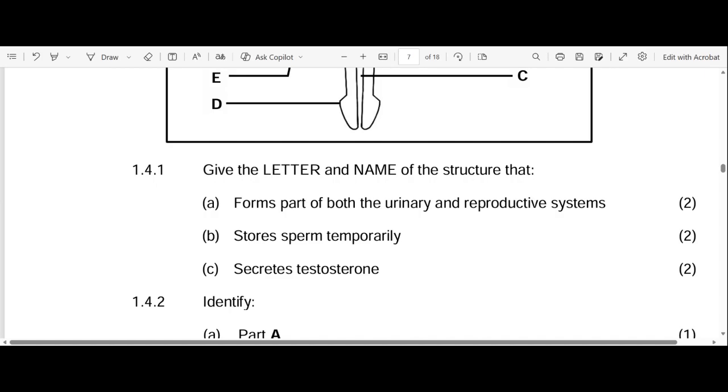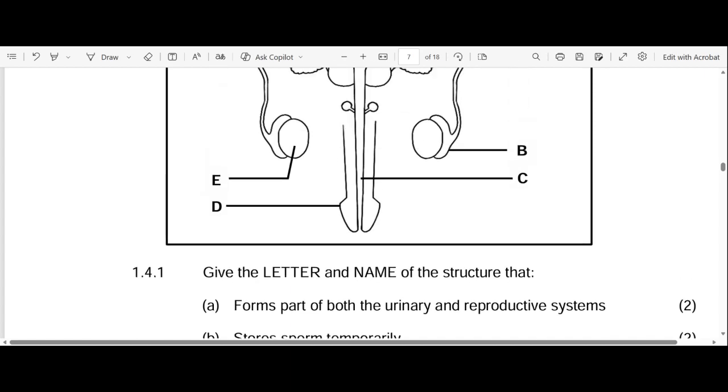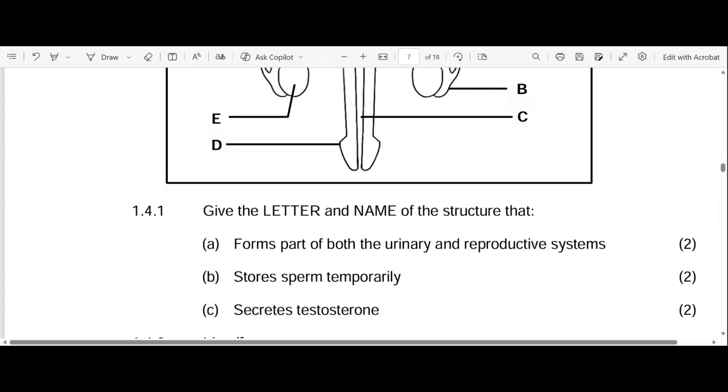So C secretes testosterone. It secretes testosterone. Already we know the answer. The answer is E, which is testes. So E, testes. So remember, read this question carefully because a lot of students make mistakes here. So please give the letter and the name.